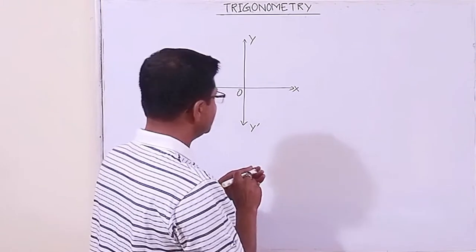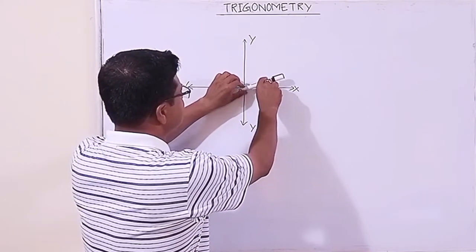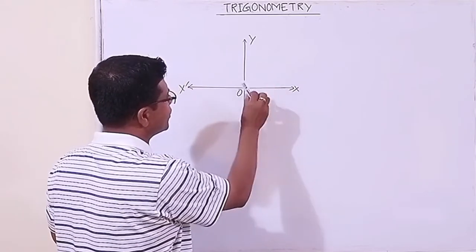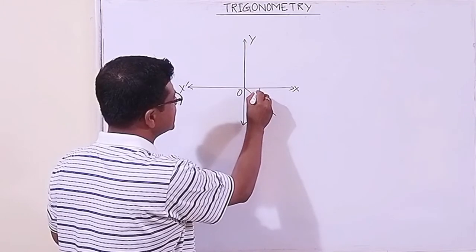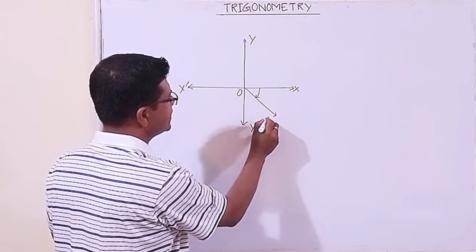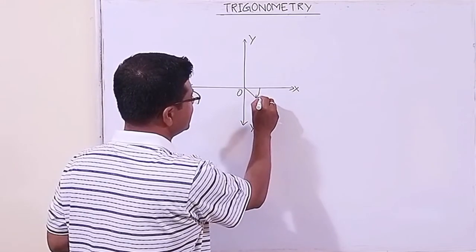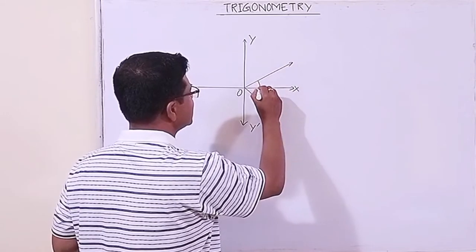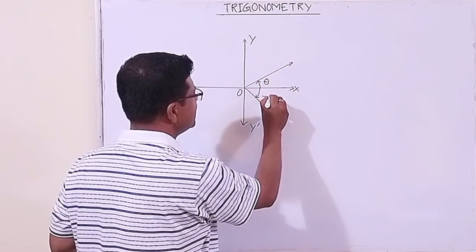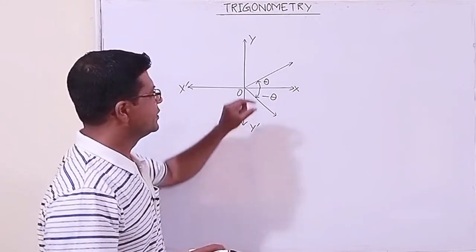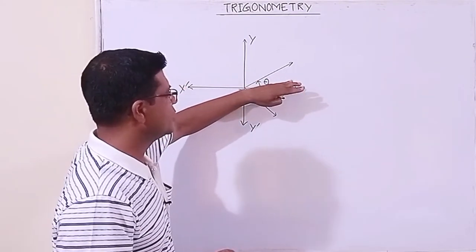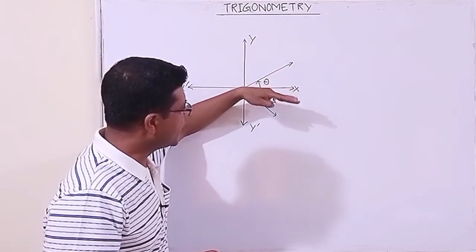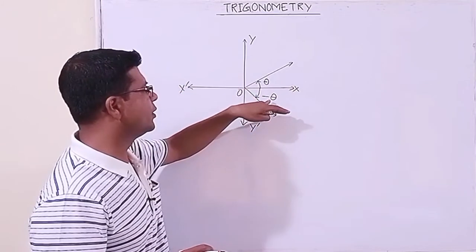Now here we have already discussed that if an arm rotates anti-clockwise, the angle formed is positive, but if the arm rotates clockwise, suppose the arm rotates like this, this angle is negative, minus. Suppose the angle formed here is theta, so it will be minus theta. If the arm rotates in the anti-clockwise direction, the angle formed is positive. If the arm rotates in the clockwise direction, the angle formed is negative.